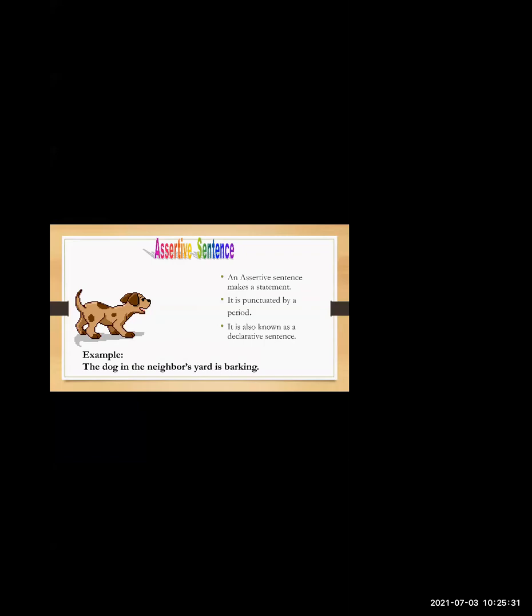At the end of the sentence, you will find a full stop. It is a simple sentence which makes a statement or tells us some fact. An assertive sentence is also called a declarative sentence. So assertive sentence has two names. You can either call it assertive or you can call it declarative.